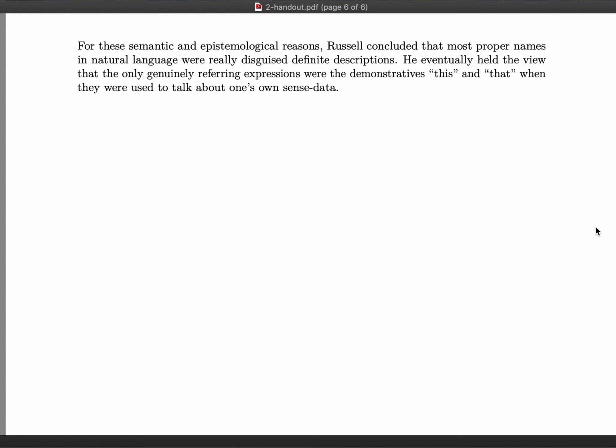So, for instance, imagine that you're looking at a table in front of you. Some philosophers have thought that you don't directly see the table itself; rather, you see a certain impression, say a brown coloring in your visual field, which is not the table.